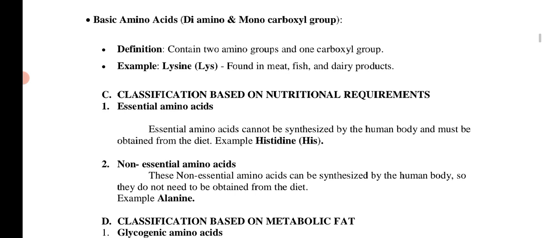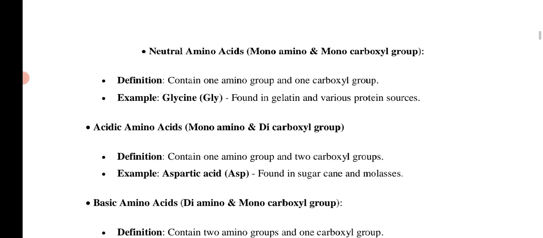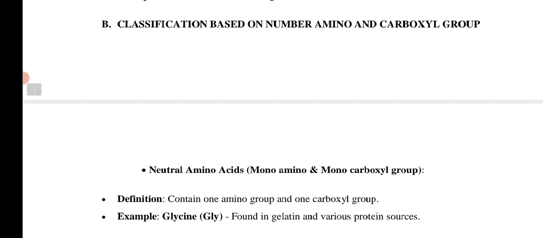And also the classification based on the nutritional requirements. I hope you clearly understand this type of classification based on the number of amino as well as carboxyl groups. Monoamino monocarboxyl, monoamino dicarboxyl, and diamino monocarboxyl are divided into 3 categories: the neutral form, the acidic form as well as the basic form. Acidic means a dicarboxyl group, and if they are basic amino acids, two amino groups will be present.